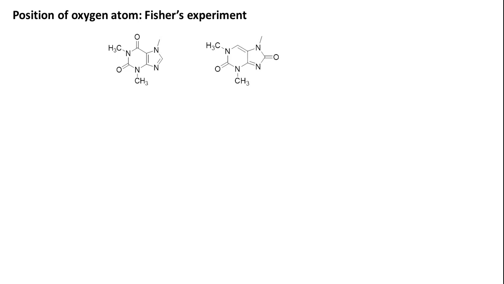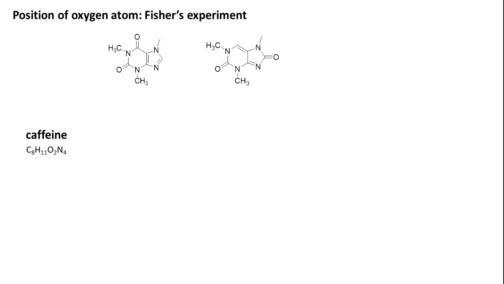But here one more tricky problem has come, that is the positioning of the oxygen atom. If you see these two structures, whatever reactions we used to obtain the major structural fragments or the framework of the compound were all oxidative degradation products. Oxidative degradation of either structure provides the same kind of output. So scientists wanted to confirm whether the double bond O is in the pyrimidine ring or in the imidazole ring. Both are possible and both give the same output so far.